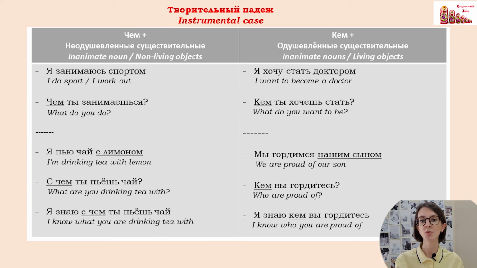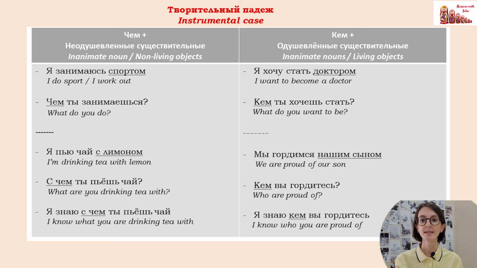Я занимаюсь спортом, я занимаюсь живописью, я занимаюсь теннисом, whatever you want, but careful, it is instrumental case. You need to use instrumental case after, and the question word, if you ask a question, it will be чем. Чем ты занимаешься?